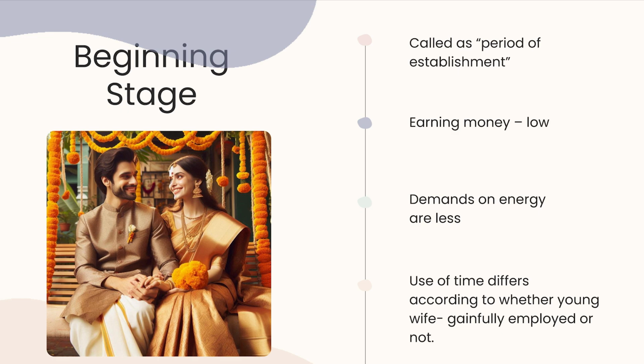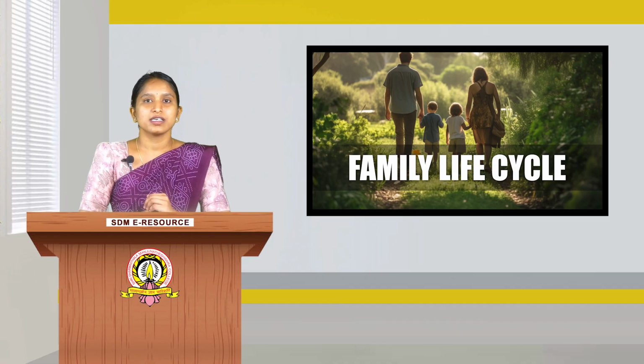The demand of energies is very less and the use of time differs according to whether the young wife is gainfully employed or not. And here the individuals start to have their own family. This is what happens in the beginning stage of the family cycle.